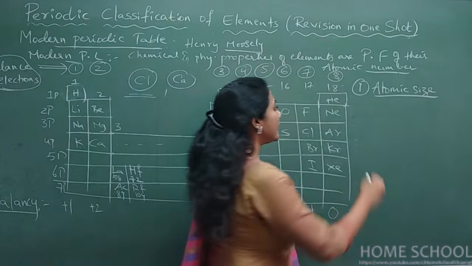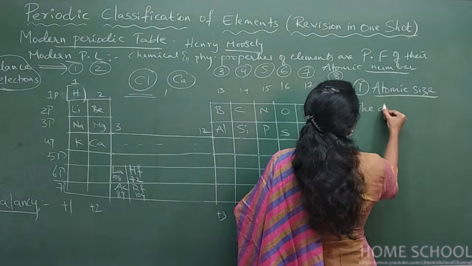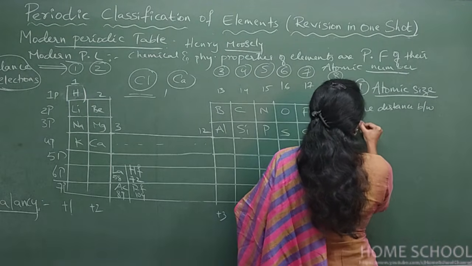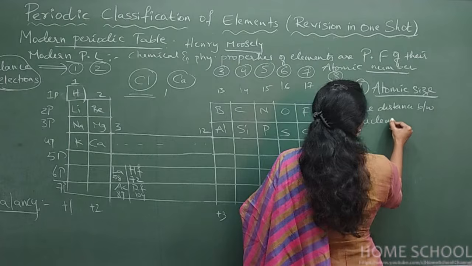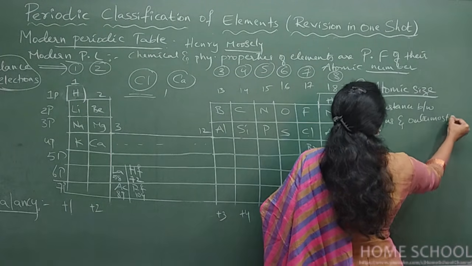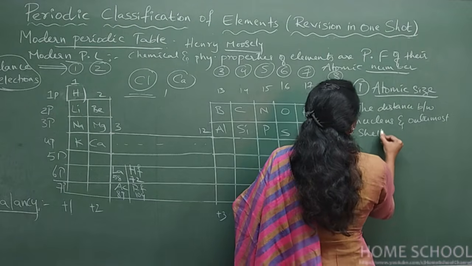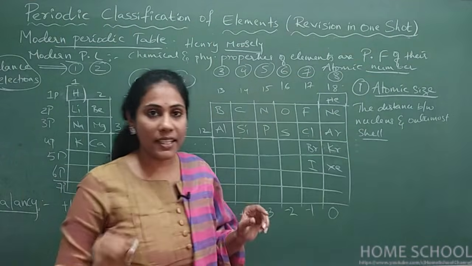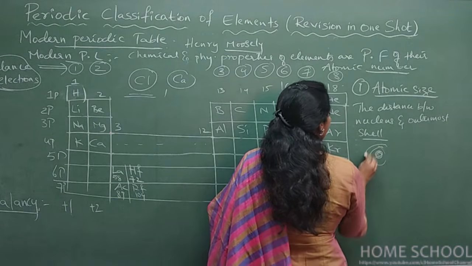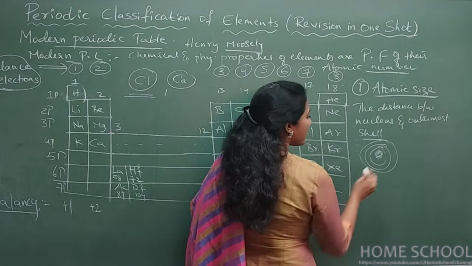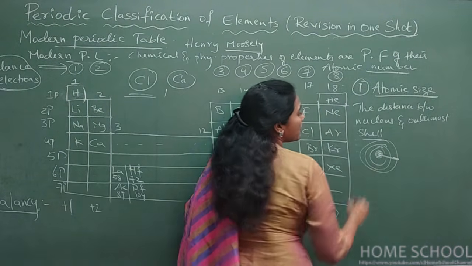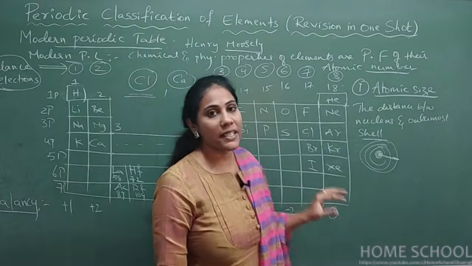It means the distance between the nucleus and the outermost electron or outermost shell is called atomic size. Okay, so if you have an atom, centrally it has a nucleus and around this you will have so many shells. So it is the distance between the center of the nucleus and the outermost shell that is called atomic size.